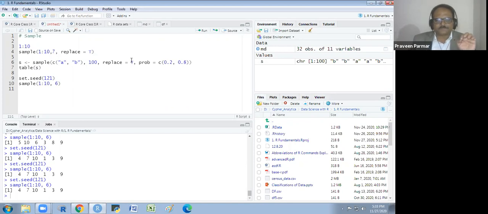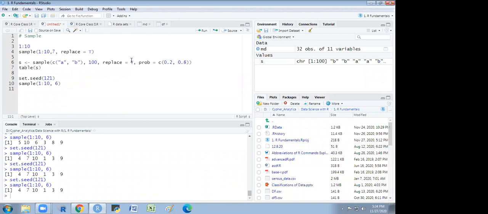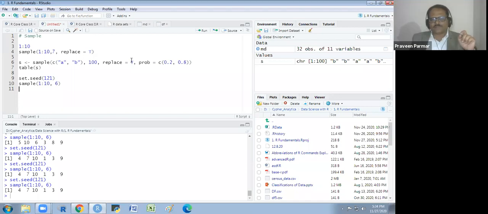Understand? So your further analysis may be affected. So this set seed is very, very important while partitioning the data. Understand? Yeah. This we will see later on when we study the machine learning process, the predictive modeling.